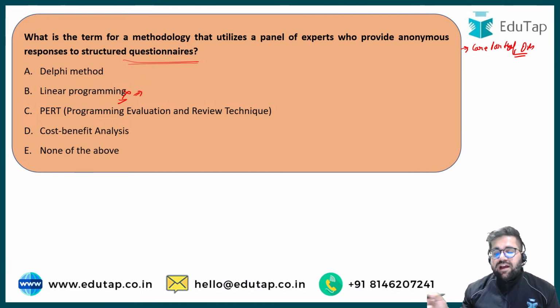Definitely in that particular case I will use linear programming. PERT, Program Evaluation Review Technique. PERT basically means how you will move from one place to another place. What is the shortest way to reach that particular place can be found by PERT. One more method associated with PERT is CPM, the critical path method.